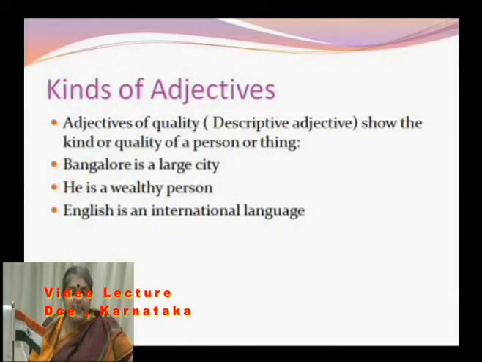Now, let us try to understand the types or kinds of adjectives. The first is adjectives of quality. They are also called descriptive adjectives. These descriptive adjectives show the kind or quality of a person or thing. Let us see the examples. Bangalore is a large city. It talks about the kind of city Bangalore is. It is a large city.